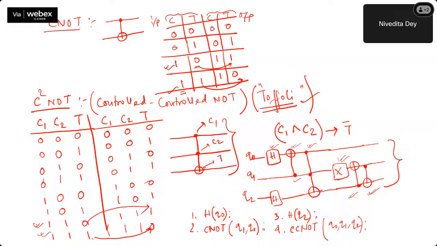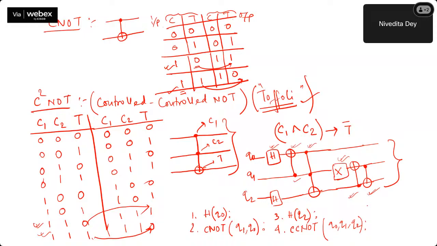Say Hadamard on Q0, Hadamard on Q1, Hadamard on Q2: can they be used interchangeably? Definitely. If it is Hadamard on Q0, then CNOT Q0, Q1: can it be used interchangeably? No. Why? Because your Hadamard on the next line is someone's control. If you first do the control and then apply the Hadamard, that will not make any sense. Likewise, you have to understand which quantum instructions are dependent and which are independent. That's a part of quantum compilation and all those things.